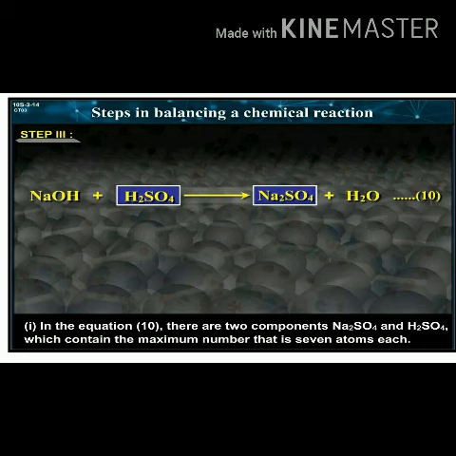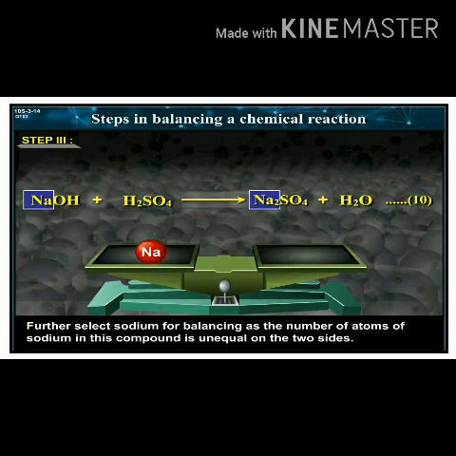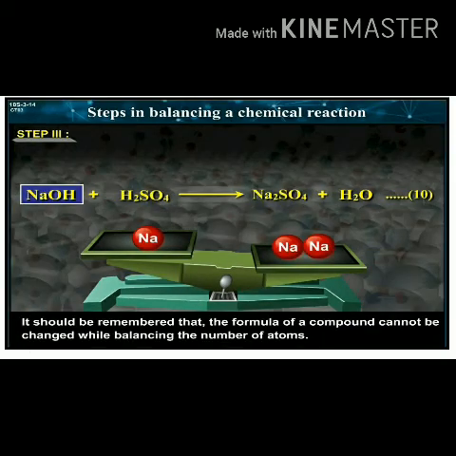In equation 10, there are two compounds, Na2SO4 and H2SO4, which contain the maximum number, that is 7 atoms each. Any one of these can be selected. Select the compound Na2SO4. Further, select sodium for balancing as the number of atoms of sodium in this compound is unequal on both sides.